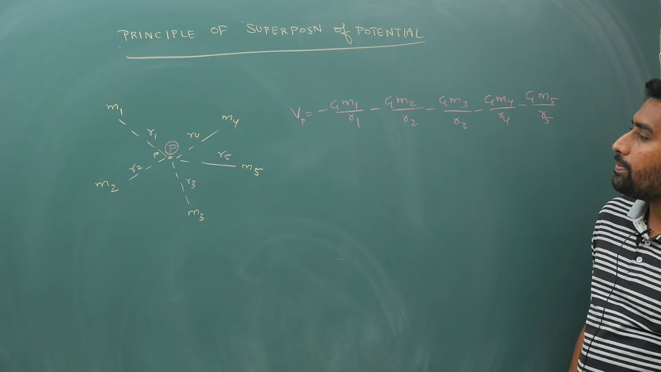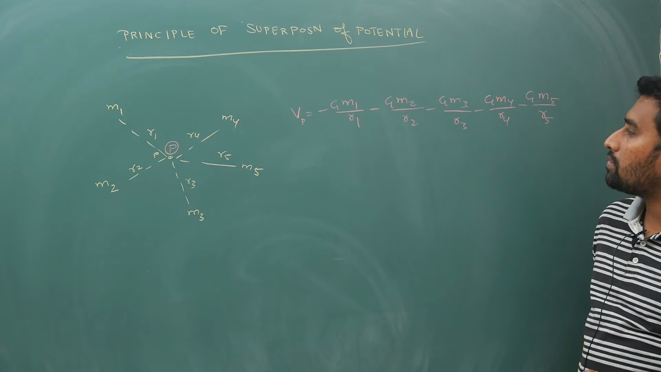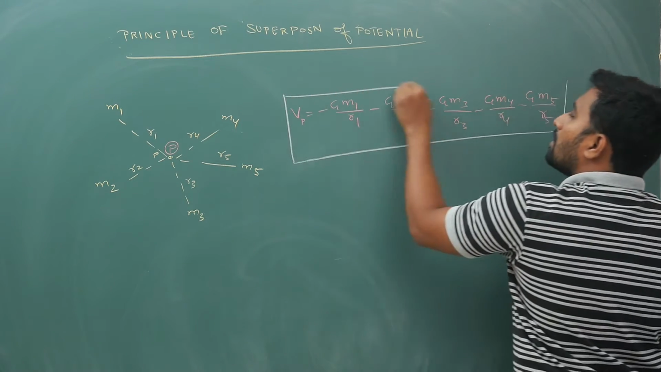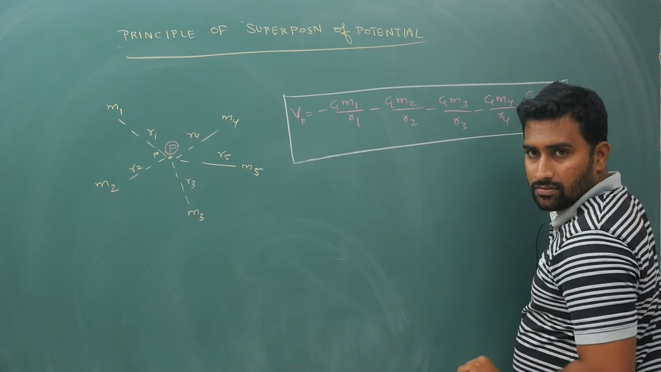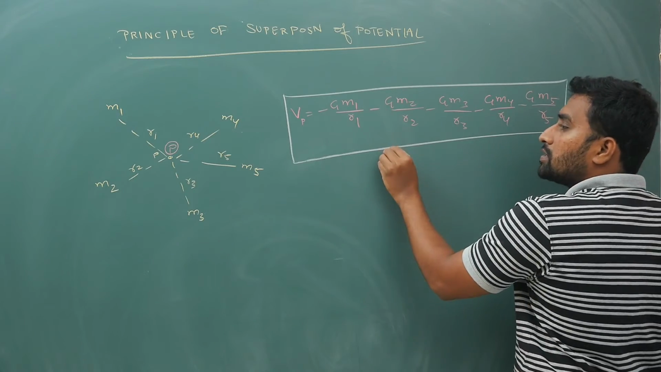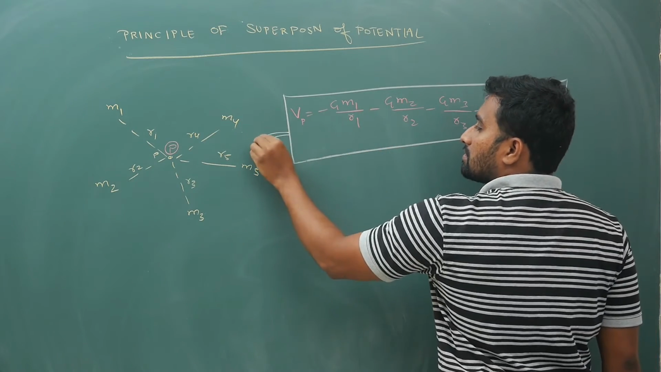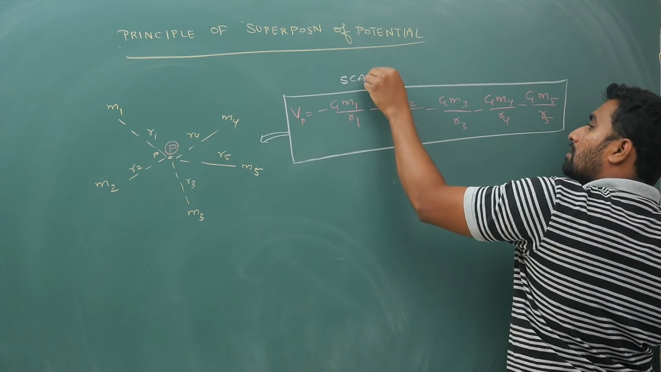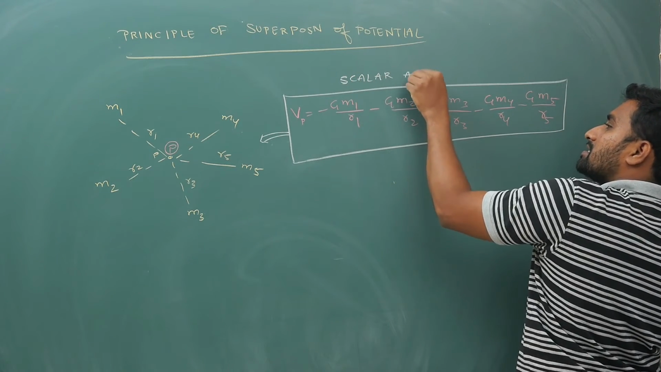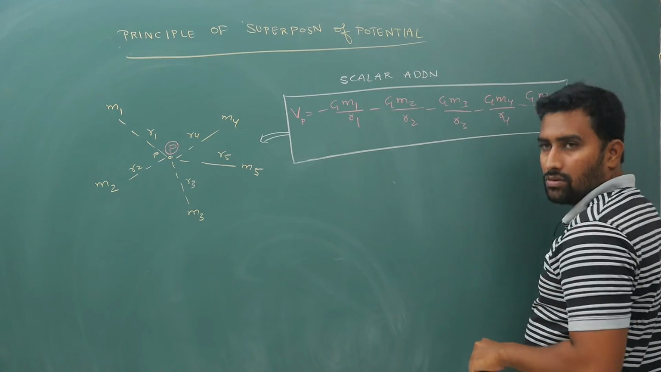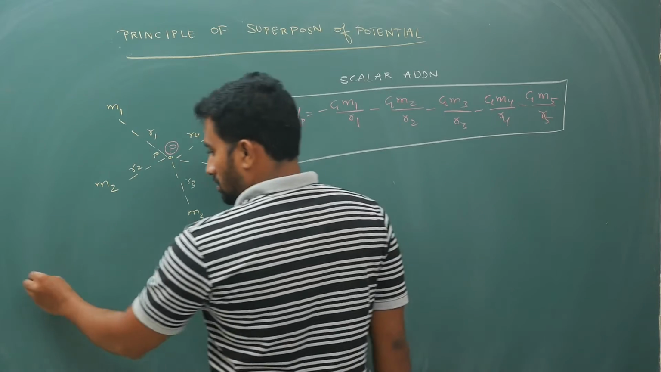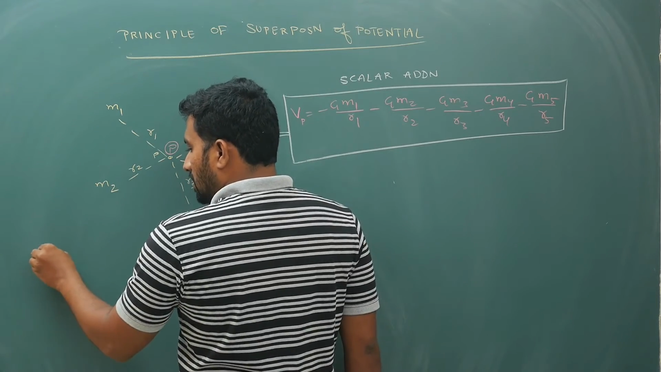Okay, hope you have understood this and there are no doubts. Now here you have got the potential value. Once you get the potentials, it is scalar addition. Remember, scalar addition, not vector addition. Field and force are vectors. Potential and potential energy are scalars. I write that very clearly.